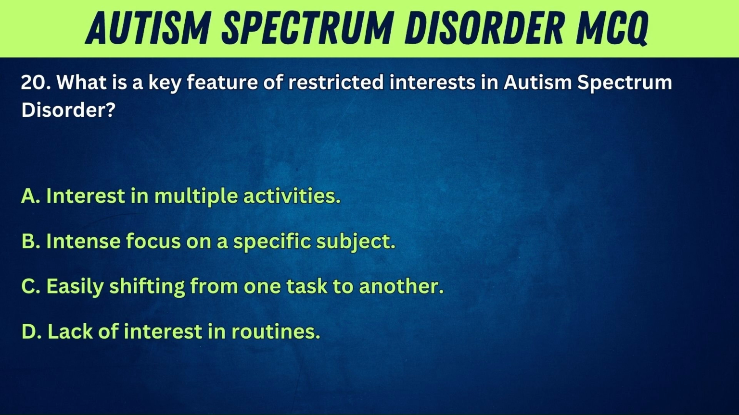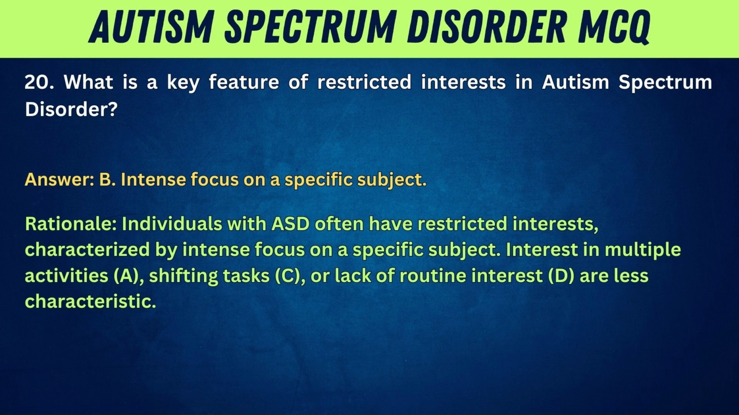20. What is a key feature of restricted interests in autism spectrum disorder? A. Interest in multiple activities. B. Intense focus on a specific subject. C. Easily shifting from one task to another. D. Lack of interest in routines. Answer: B. Intense focus on a specific subject. Rationale: Individuals with ASD often have restricted interests, characterized by intense focus on a specific subject. Interest in multiple activities, A, shifting tasks, C, or lack of routine interest, D, are less characteristic.